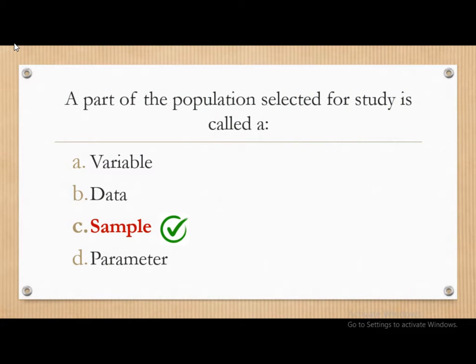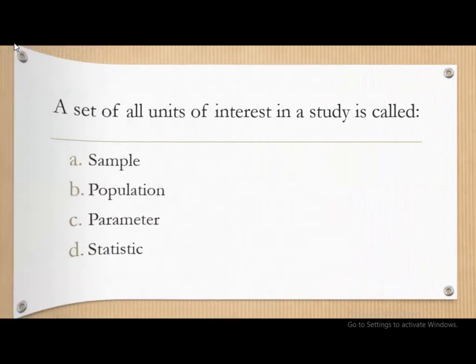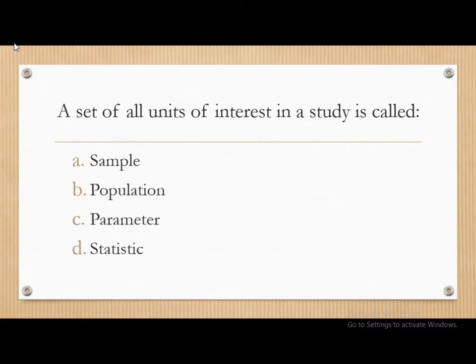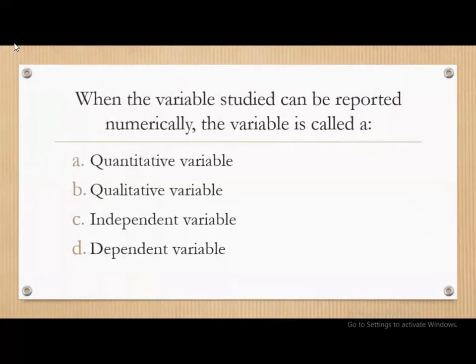A part of the population selected for the study is known as sample study. Next question. A set of all units of interest in a study is called as: the options are sample, population, parameters, or statistic. The correct answer is population. A set of all units of interest in a study is called as population.